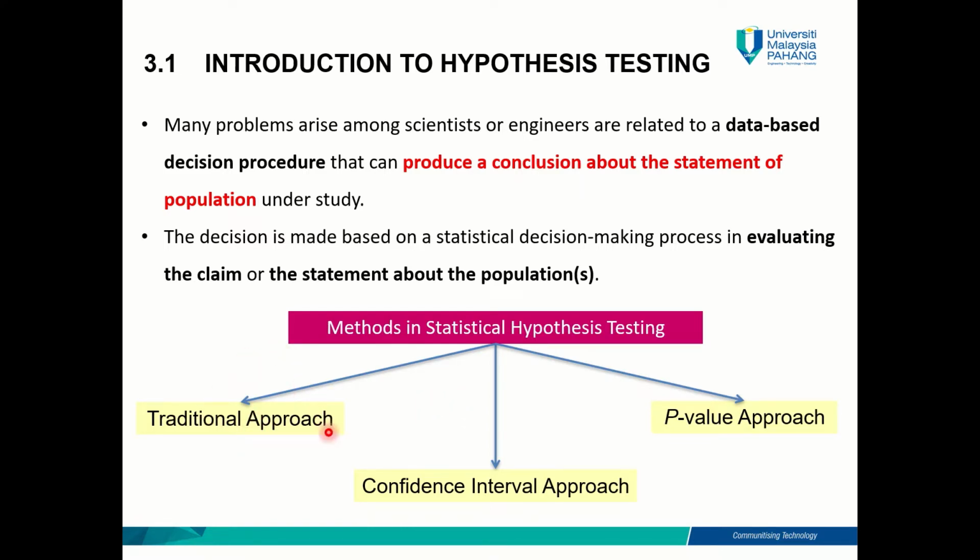How do you conduct a hypothesis testing to test a claim involving a population mean, to test a claim involving a population proportion, to test a claim involving a population variance or population standard deviation? We're going to take a look at the traditional approach of conducting hypothesis testing to test your statistical hypothesis.